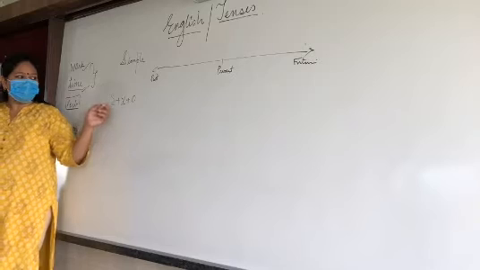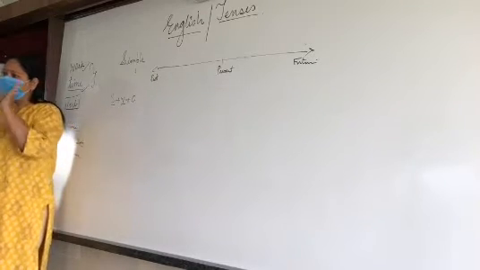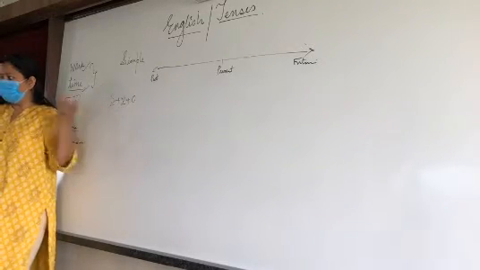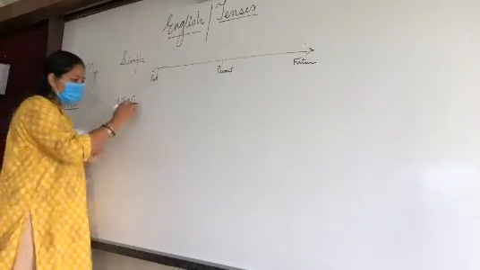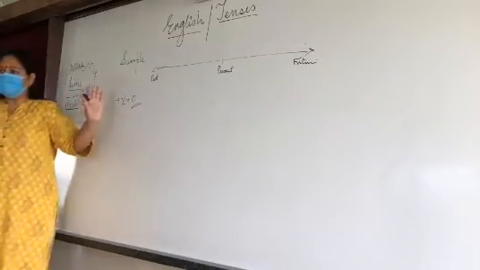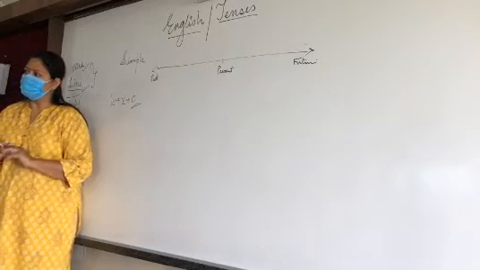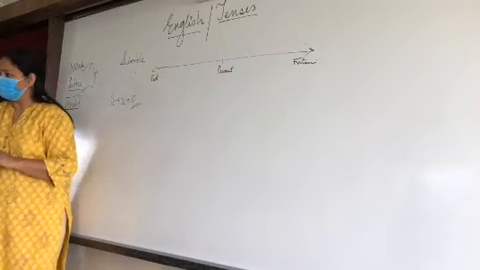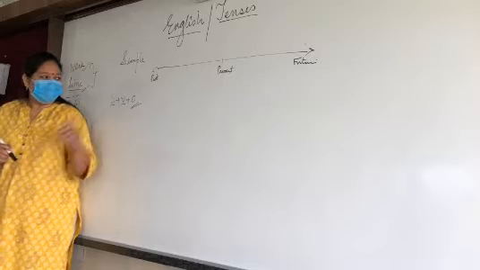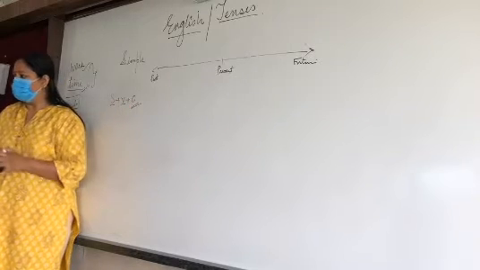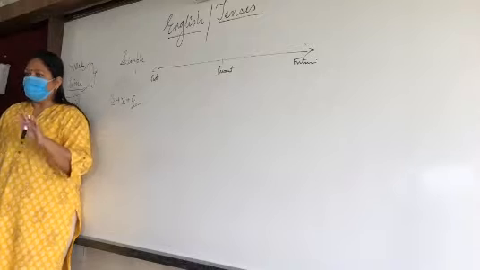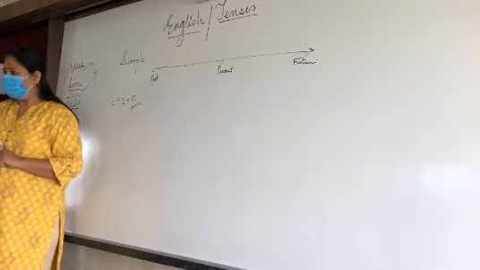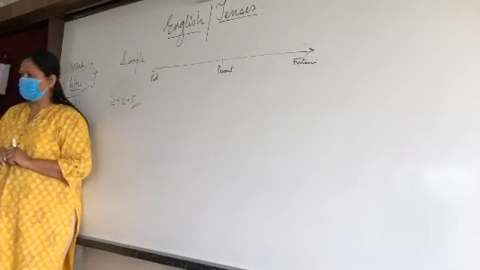So the subject said that without me your sentence will not be complete. The verb said that without me your sentence will not get complete. Now poor object is sitting quietly in a corner wondering what solution can come. Then he decided: don't fight, you both are at an equal level, of equal importance, so we will have one agreement.